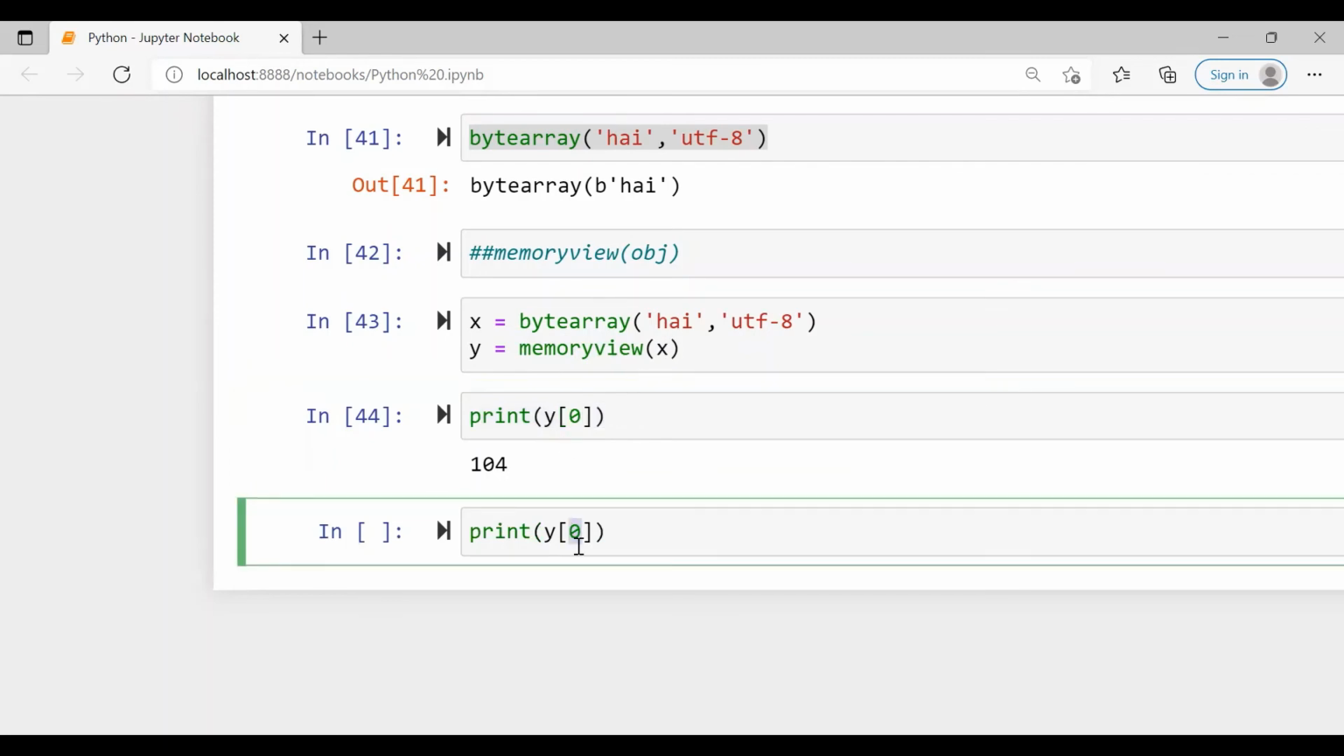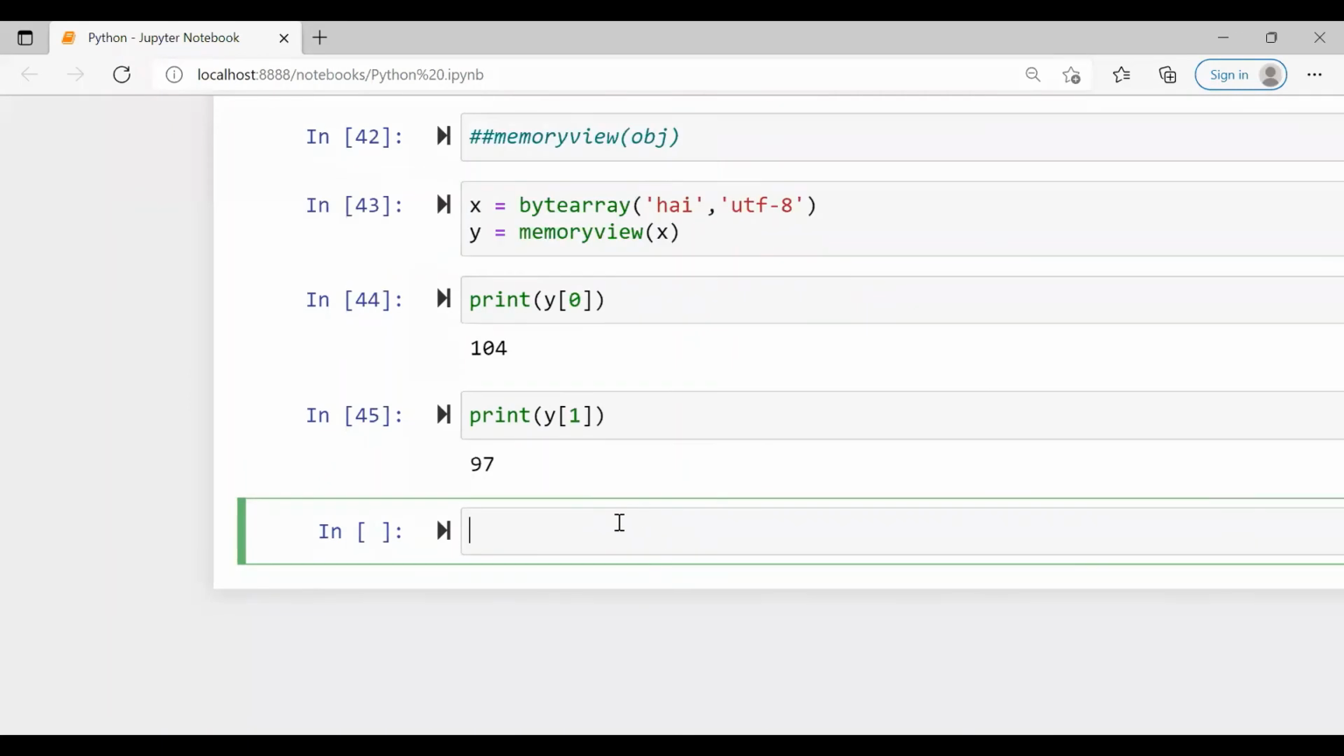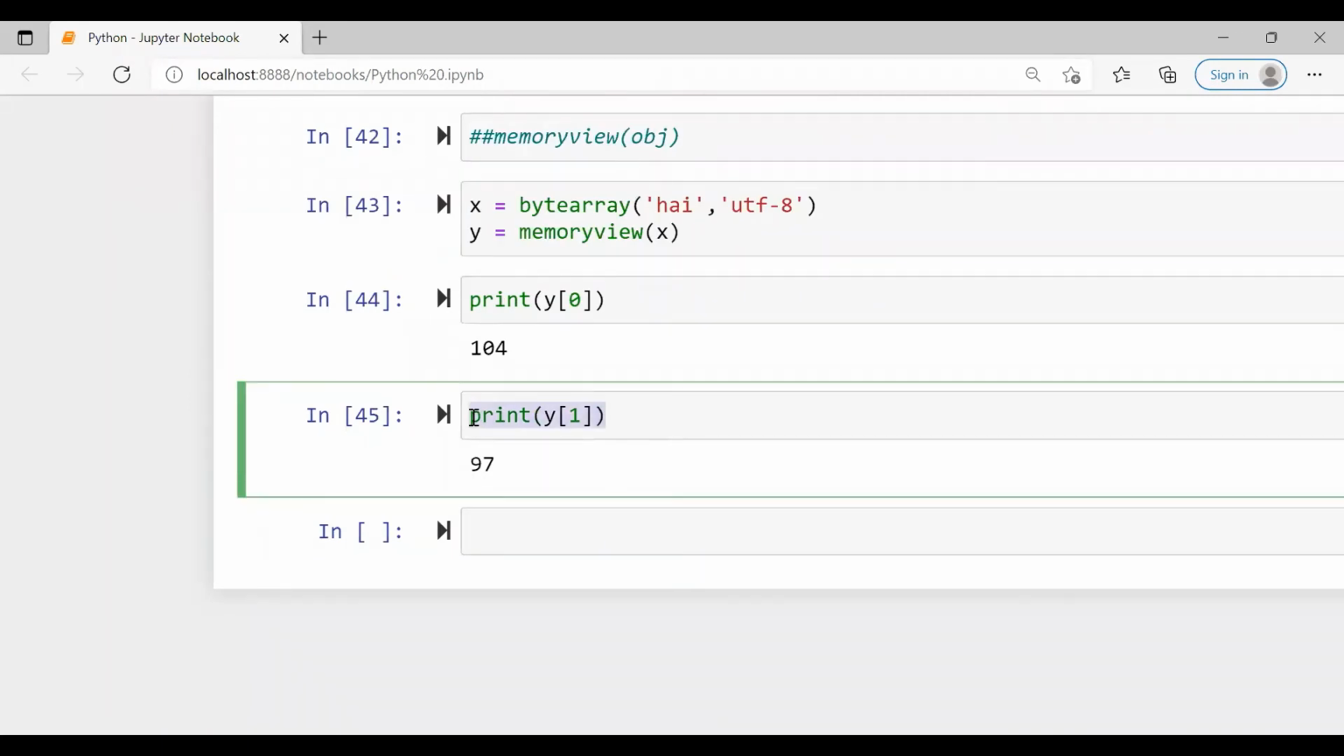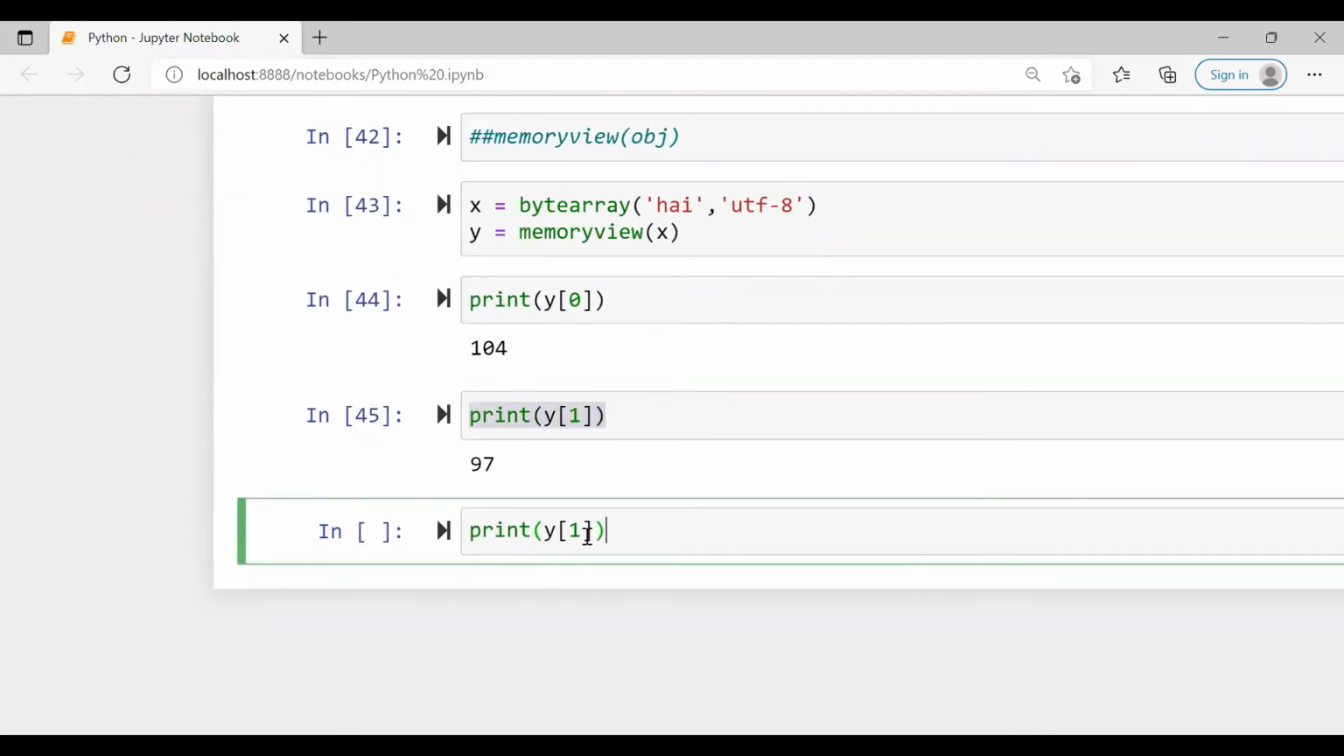Next character is 1, right? Then, again, we can print the memory view of the next character, 2.